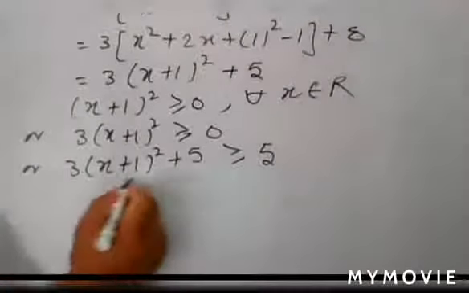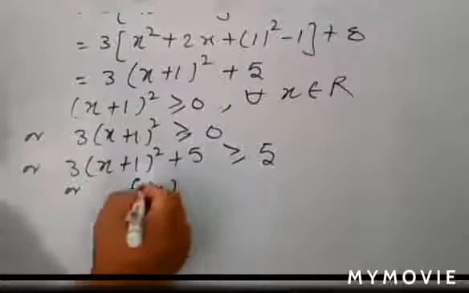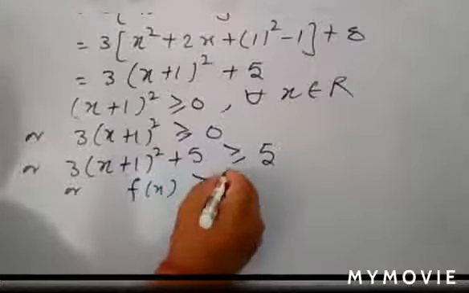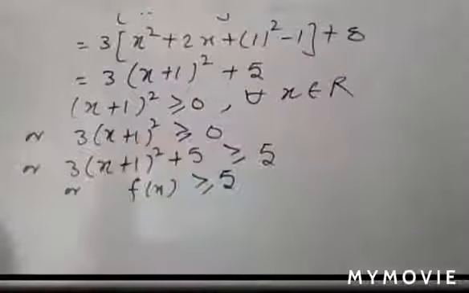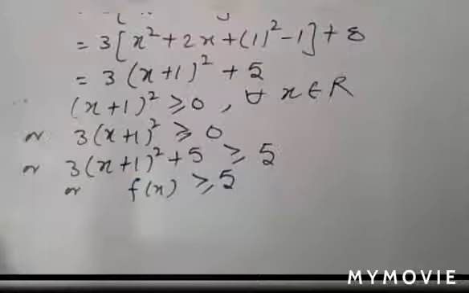This value is f(x), and f(x) is greater than or equal to a particular value, here 5. If the function is greater than a particular value, which type of value is that, maximum or minimum?